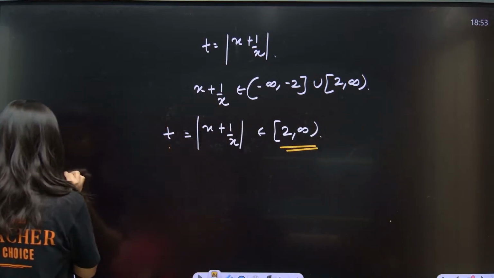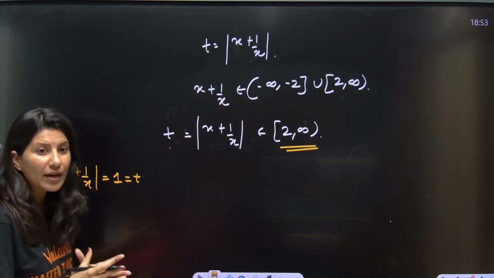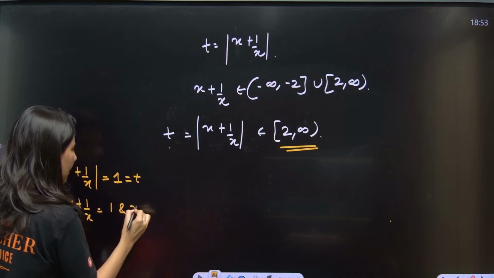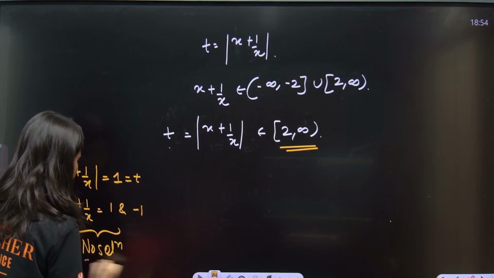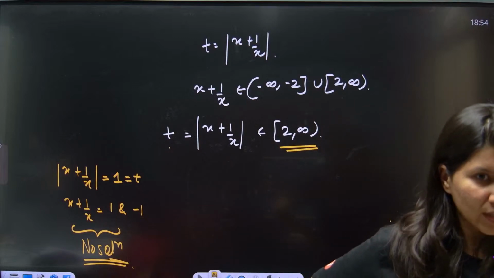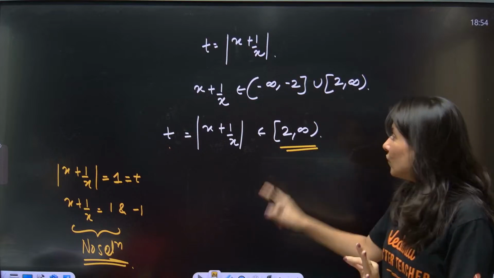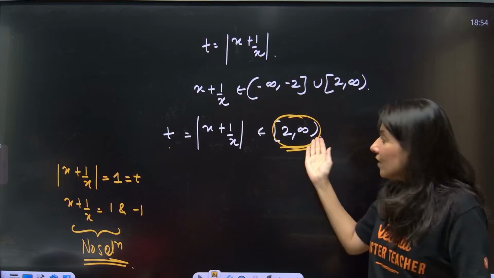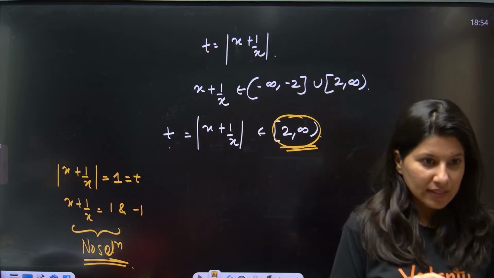Okay. Just tell me, mod of x plus 1 by x is equals to 1. If t comes 1, then what will happen? Tell me. So, ma'am, x plus 1 by x is equals to 1 and x plus 1 by x is equals to minus 1. If you solve it, you will get no solutions. Clearly. Why? Because x plus 1 by x can never be 1. Are you getting my point? So, that means if in case you need a solution, you will pick t from here. If you do not need any solution, you will pick t from other than this interval. Yes or no? Correct or not?